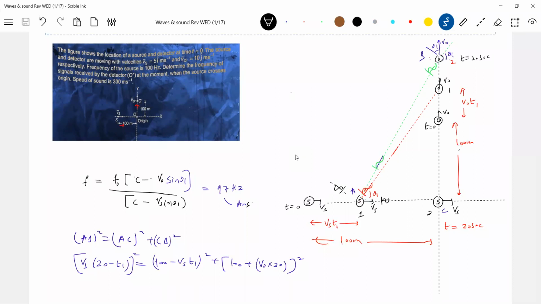The time at which the signal is generated, you have to calculate from here, no? Get 19 seconds, 19 point something. T1. 19 seconds.